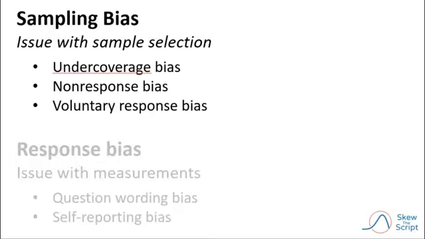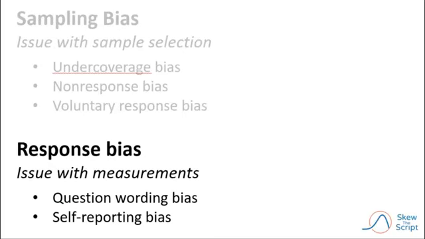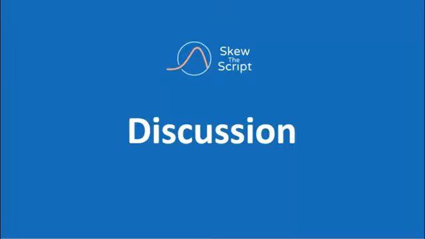So, to summarize, one way that we can have bias is through the way that people are selected. This category is known as sampling bias, and there are three subtypes, each of which is shown here: undercoverage, non-response, and voluntary response. Bias can also arise in how the data is measured, specifically when it comes to surveys. And we are mainly looking at questioning, the way the question is worded, and self-reporting. So those things bring us to our discussion question for the day.